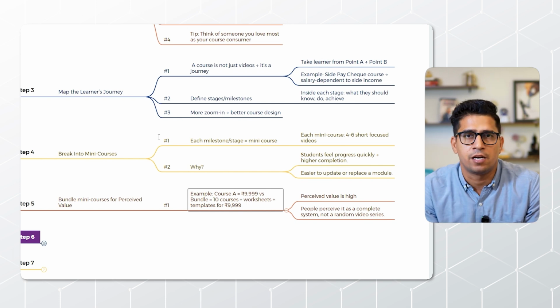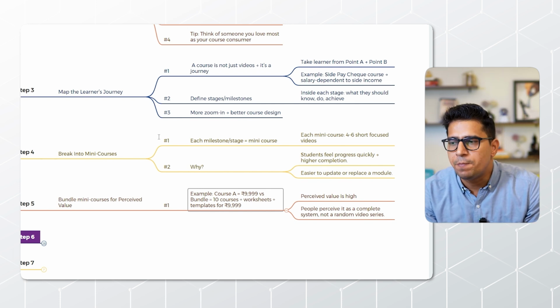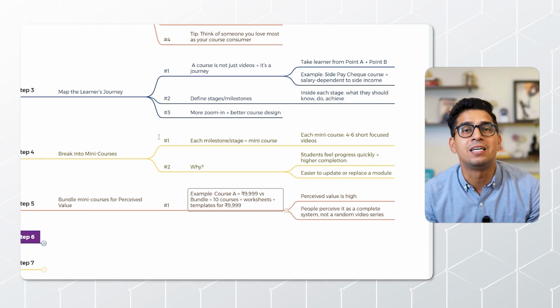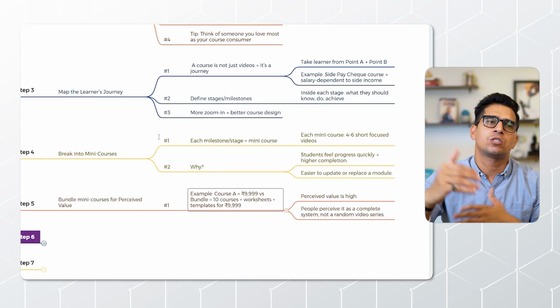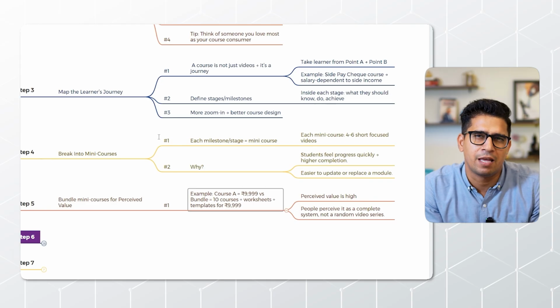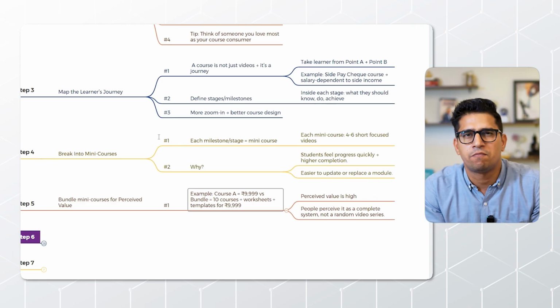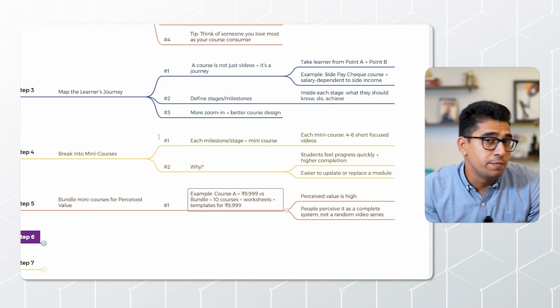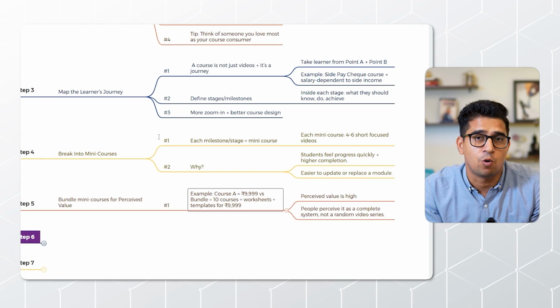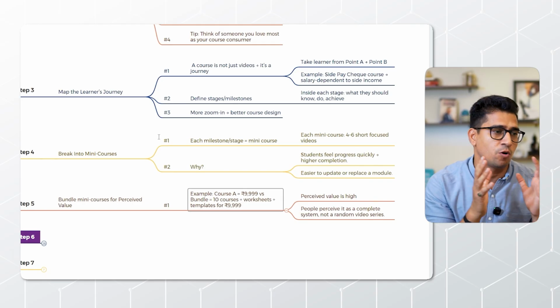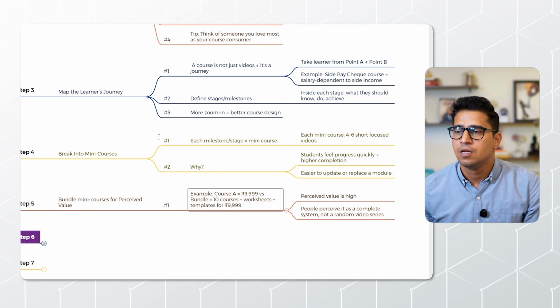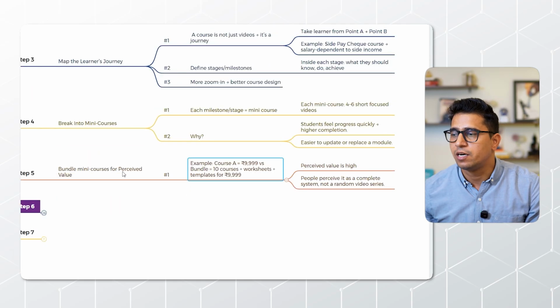So this is really, really important, and people perceive it as a complete system, not as just a random video series. Because when you give a long course, they can think, okay man, why should I pay them 9,999? I can find some course on Udemy. But on Udemy, they will not find all these things packaged together. I am getting these 10 courses together along with these templates and this nice bundling. So this is literally important.